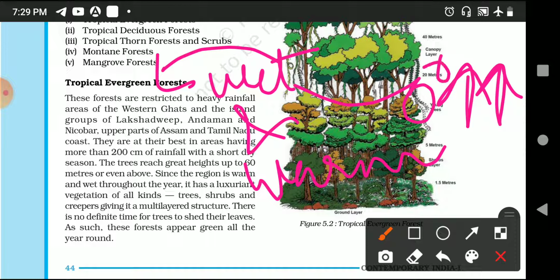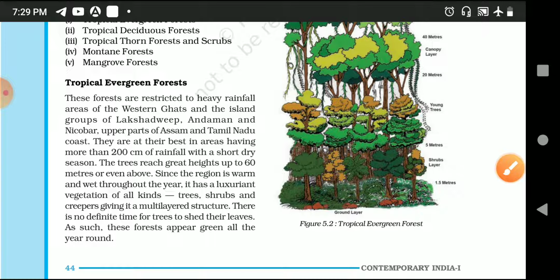As we are near to the equator, we receive direct sunlight, and at the same time we have rain also, that in return is wet. So warm and wet climate is the characteristic of your tropical evergreen forest.